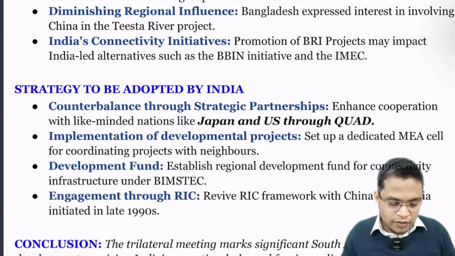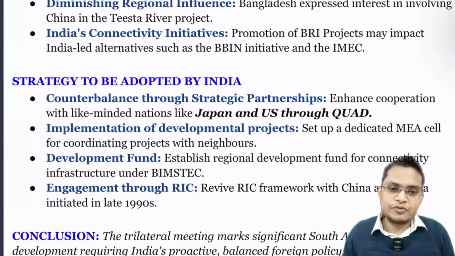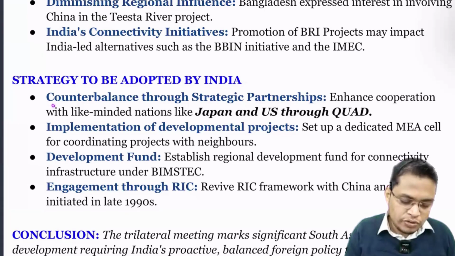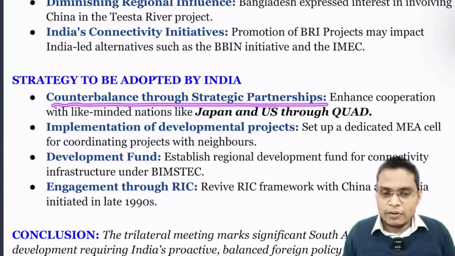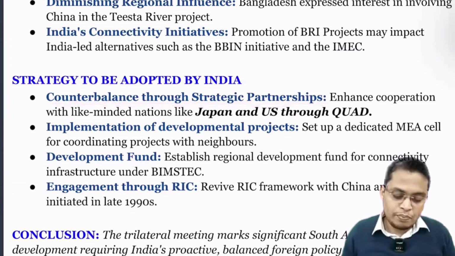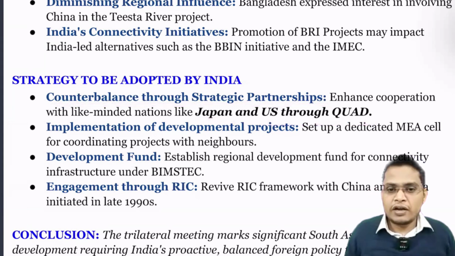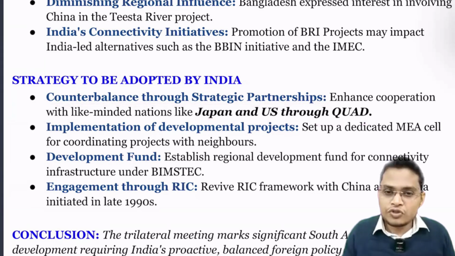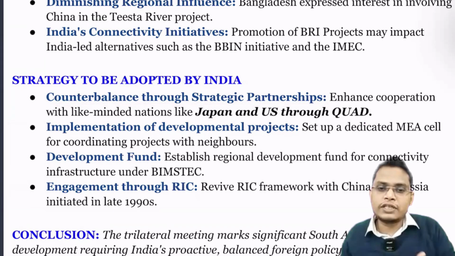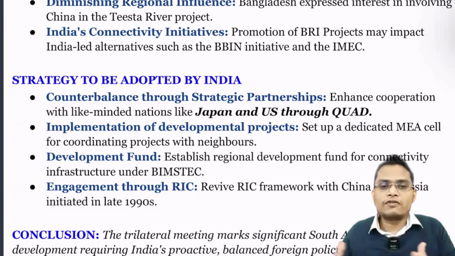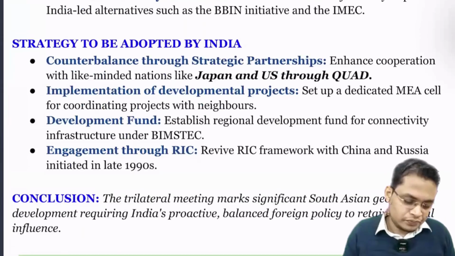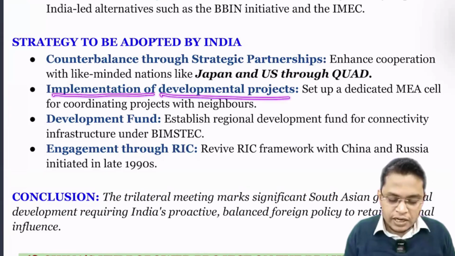So if we are facing all these problems, what kind of steps have we taken to counter that? The first one is to counterbalance this. To counterbalance that, we are creating strategic partnerships, for example with Japan and the USA through the QUAD, the Quadrilateral Security Dialogue. We are also providing alternative funding and developmental assistance to all these neighbor countries so that they will not fall prey to this Chinese trap.